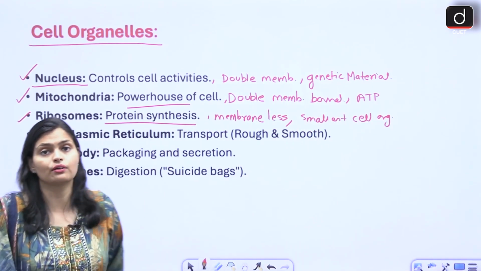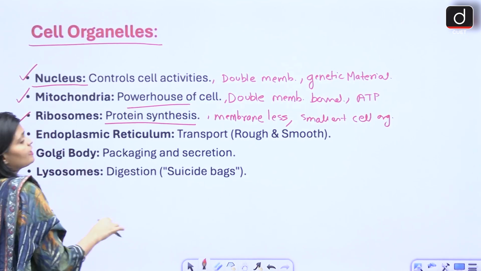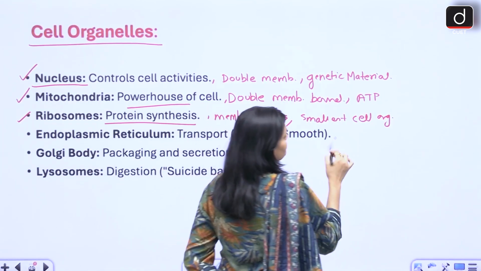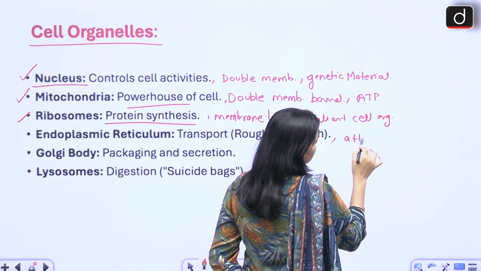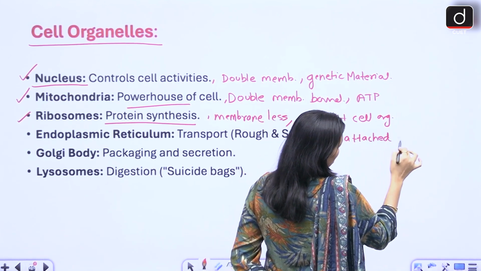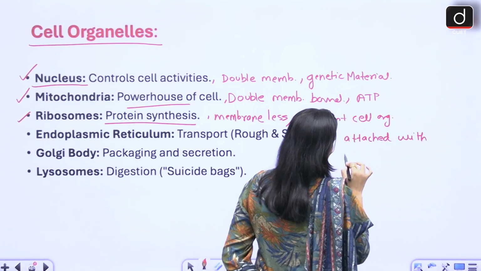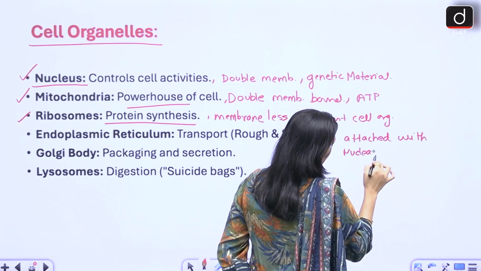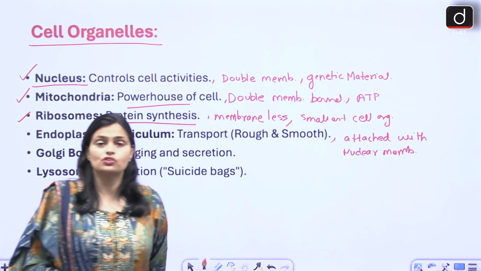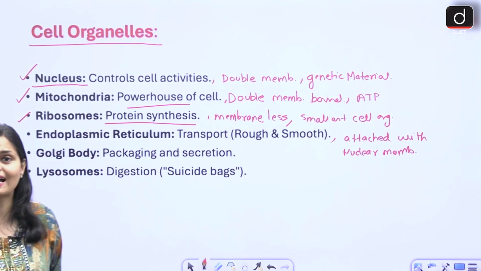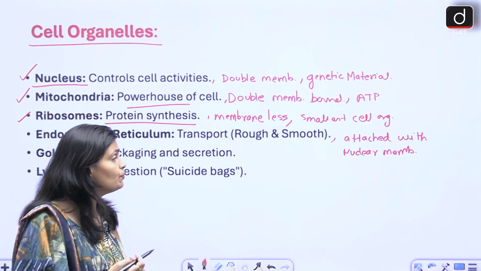Endoplasmic reticulum. Now this endoplasmic reticulum has a membrane attached with the nuclear membrane. So endoplasmic reticulum is attached with the nuclear membrane.